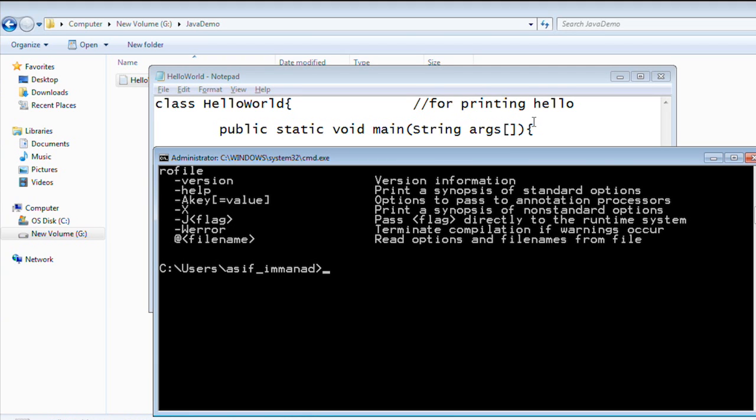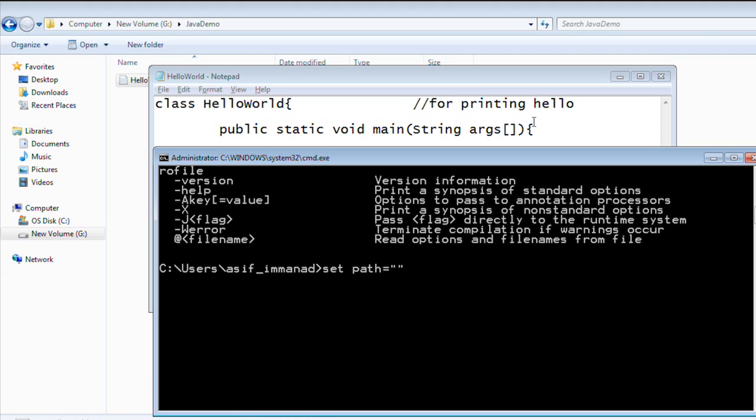So the very first step is to set the path. We are assuming that we are installing Java for the first time, so no environment setup has been done yet. To set the path, we'll use the set path command